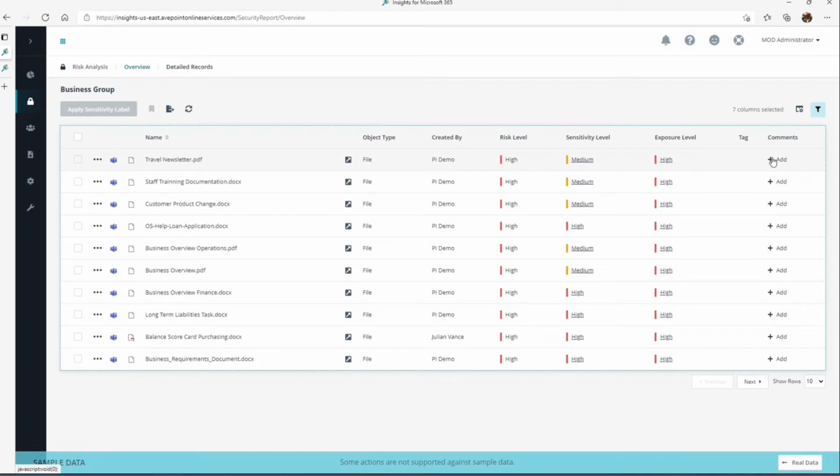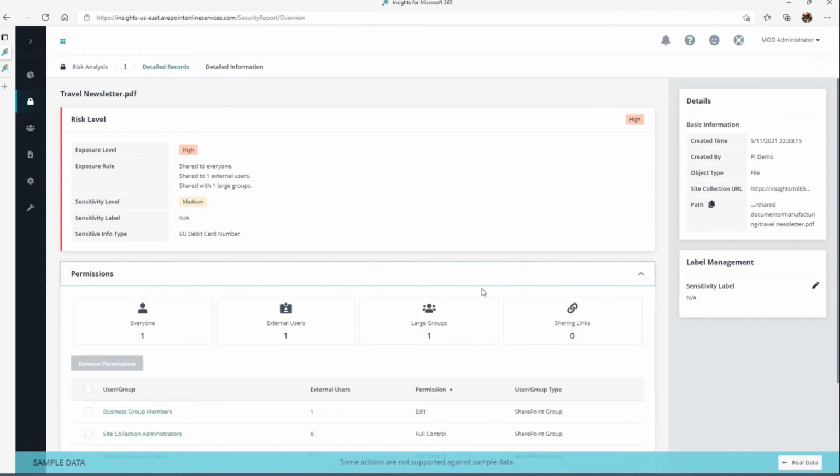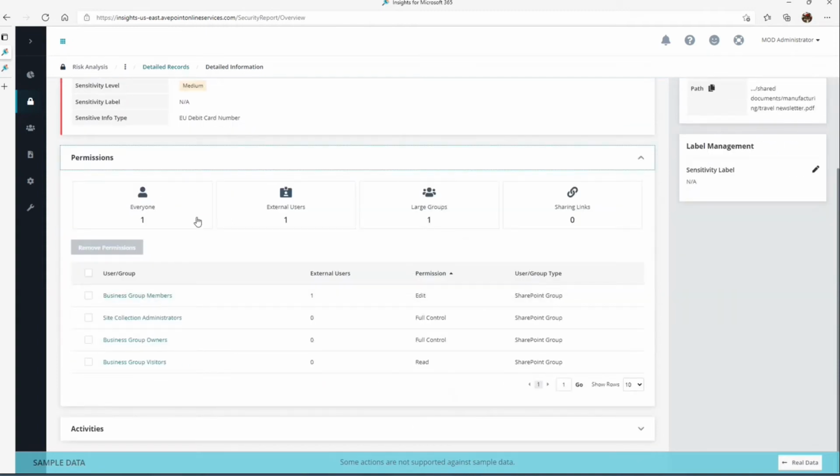Okay, I can add comments to this as I'm reviewing this as an admin, or I could select this file and start to do deeper forensics. For example, I can look at the detailed information and I can see again that high status, why it's high. But now let me look deeper and take a look at the permissions. I can see, yep, the everyone group, one external user, large group, sharing links. Now I see the details here. And if I want to, I can even remove permissions. Select the object that I want to remove, and if it's allowed, I can actually make that action.